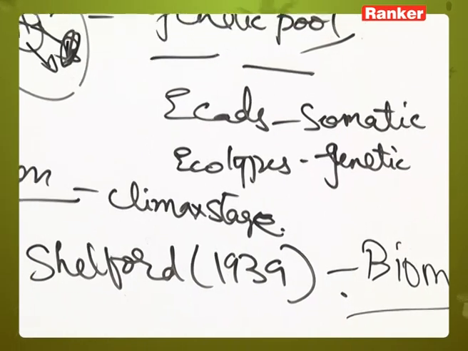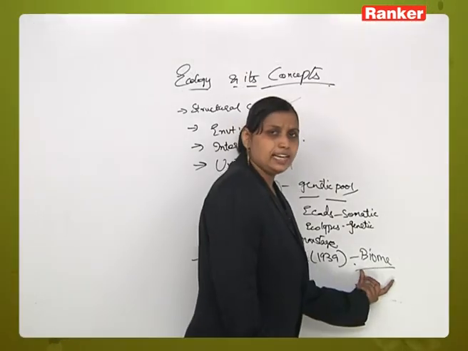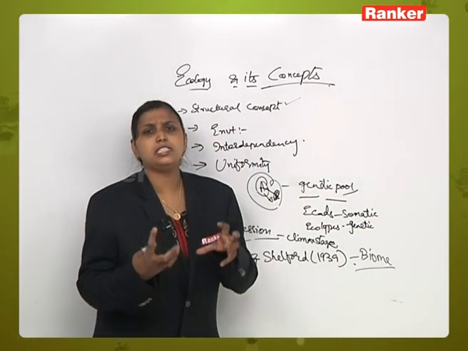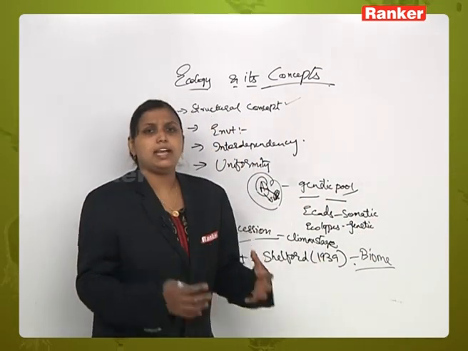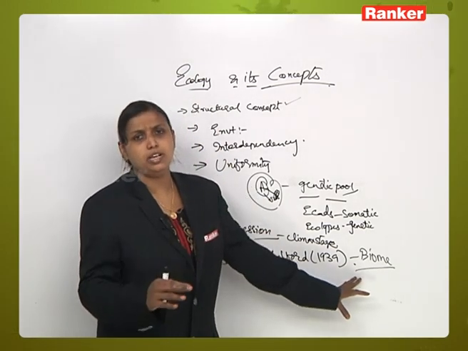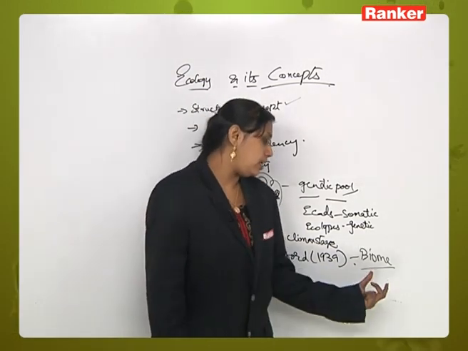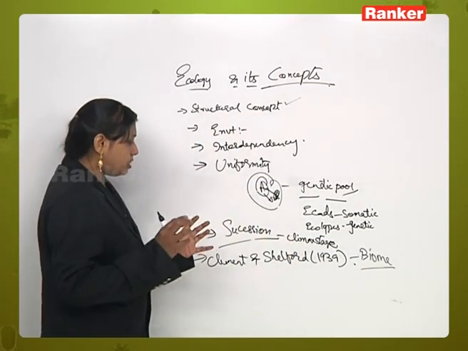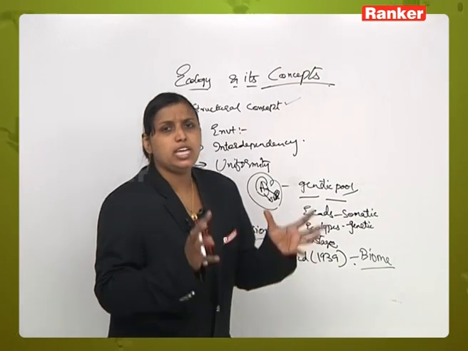The biome is an interaction between plants and animals on the basis of coactions and reactions, so that they are mutually interrelated and develop a stability towards their growth and formation.